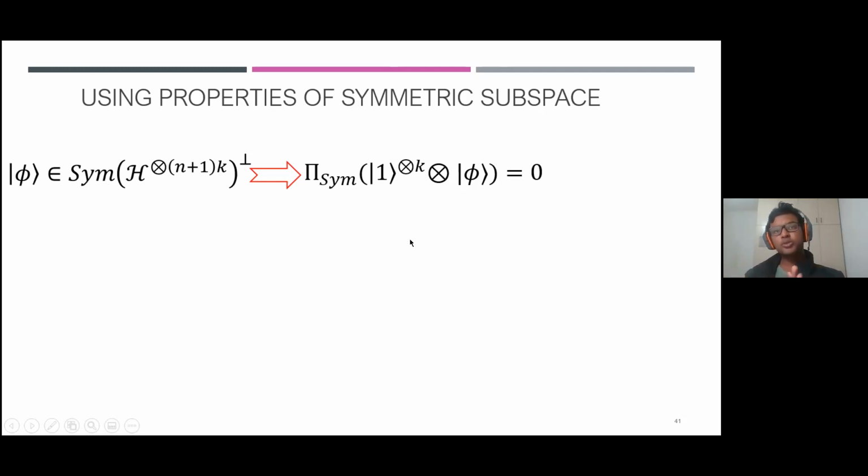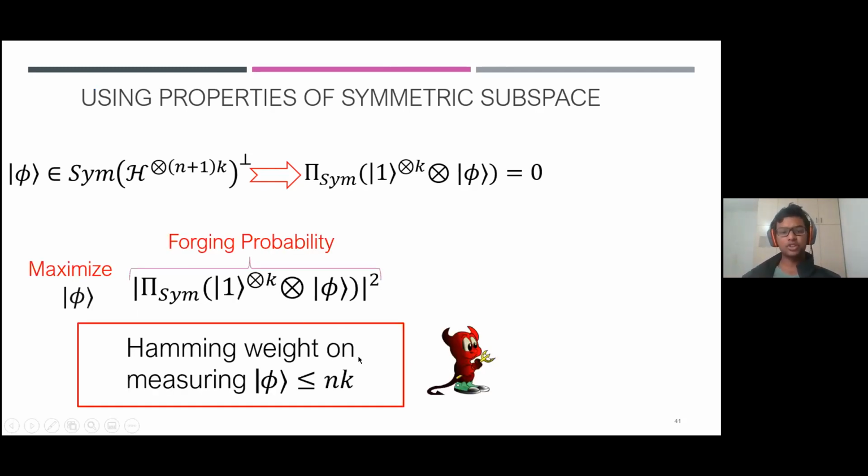And this holds because of this very basic fact that if you have an n plus k register symmetric state, so say you have a three register symmetric state, you don't even have to think that large, then any 2 register subsystem of it is also symmetric. And what does this property give us?